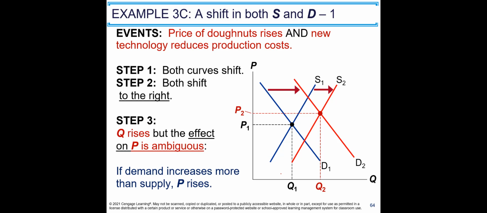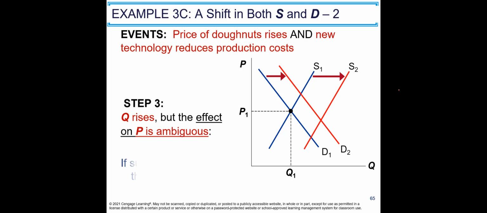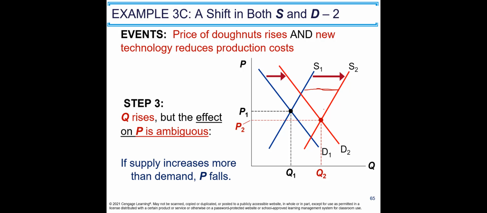Why do we say that? Because in this example, just look at that, demand shifts more than the supply. Okay, demand shifts more than the supply, but we don't know how much they are going to shift. We just know that the direction of the demand is going to be to the right, supply to the right. What if on step 3, supply shifts more than demand? Look, the distance here is much more than the distance here.